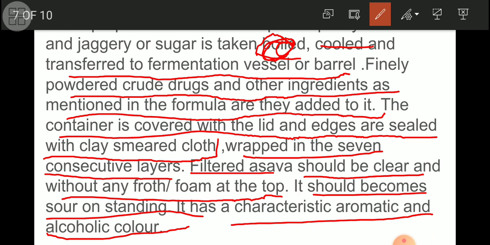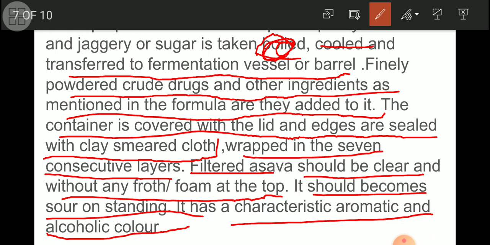Now as we have learned in case of preparation of asava, what we have to do, how to add the powder, how long we have to keep it for the fermentation process, how to understand the fermentation process is over, or how to cover that container after adding all the content into it: cover with the lid and edges are sealed with a clay smeared cloth. We have to use each and everything properly, wrapped in 7 consecutive layers. 7 layers we have to use.